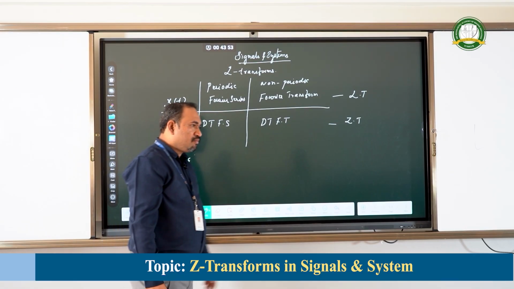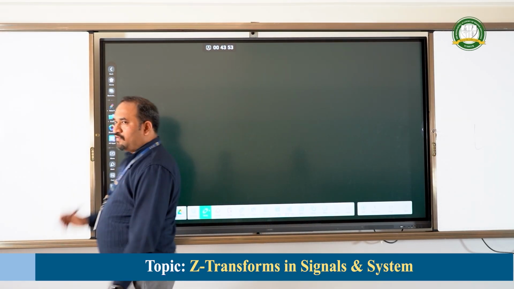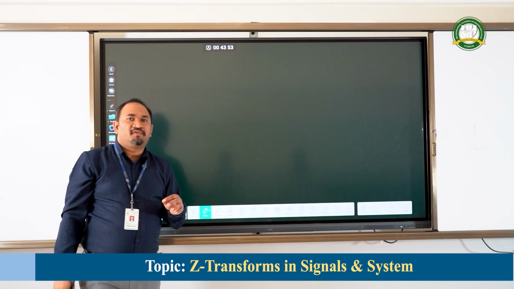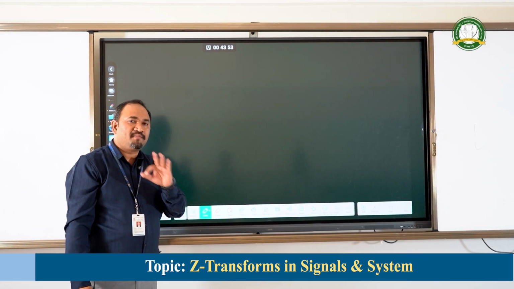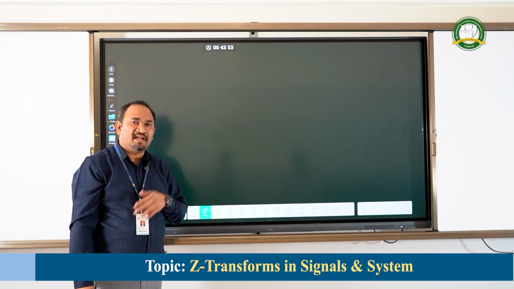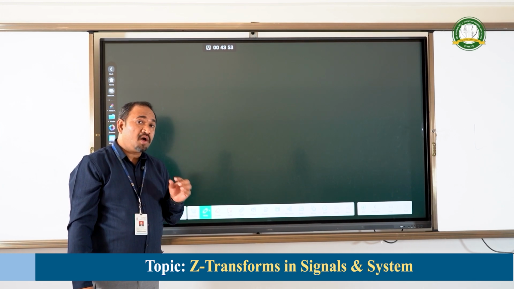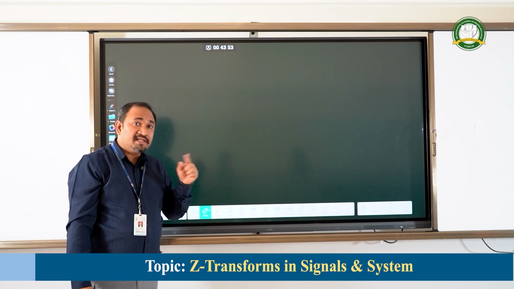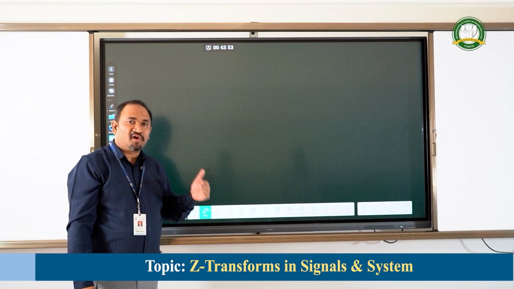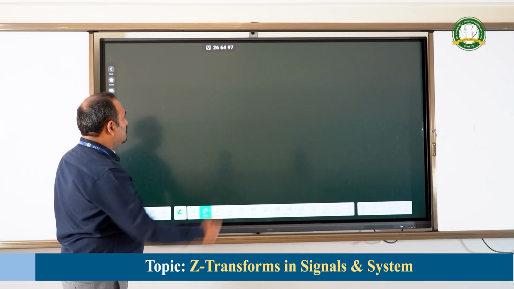Now let us move to the Z transformation discussion. We will see the Z transformation of three important types of input. One is a right-sided sequence, another is a left-sided sequence, and the third is a two-sided sequence. What will be the Z transformation and the region of convergence for these three types of inputs is very important now. That will be the point of discussion.